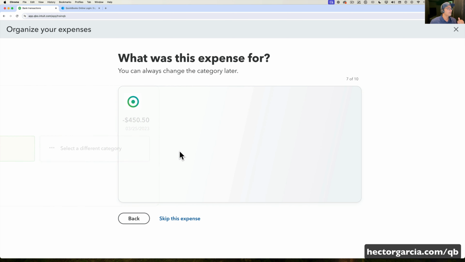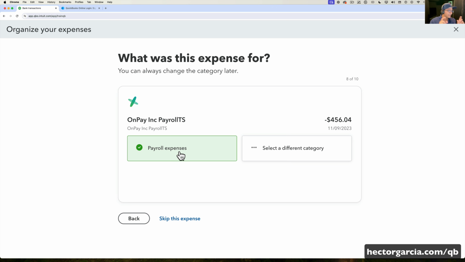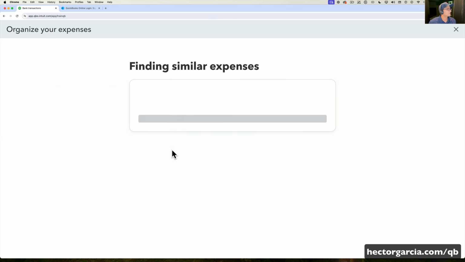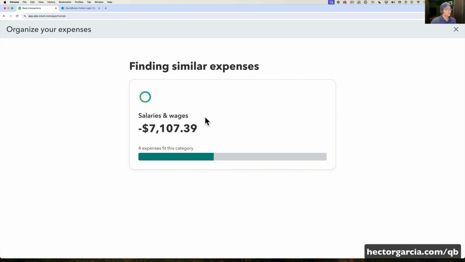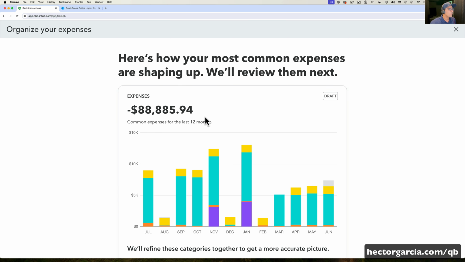The first 10, it tries to just learn. This is QuickBooks trying to learn from you. And again, I'm not interfering because you asked, can it automate? Automation means no thinking, right? So I'm just going to select all of these, and then it tells you, okay, it looks like I found 4 of this particular category, and then it's going to go through the process of automatically categorizing certain things. Now it won't automatically categorize everything, but the next screen is actually going to prompt what to do with stuff.